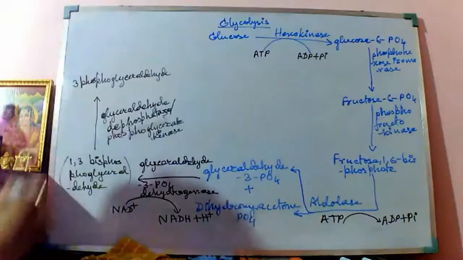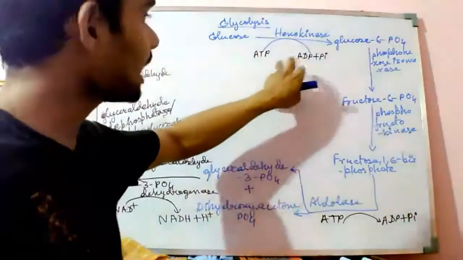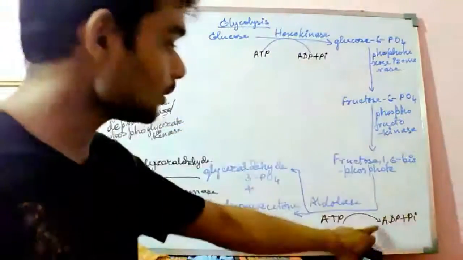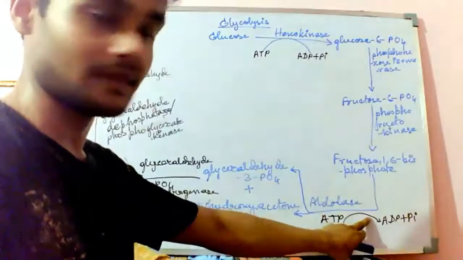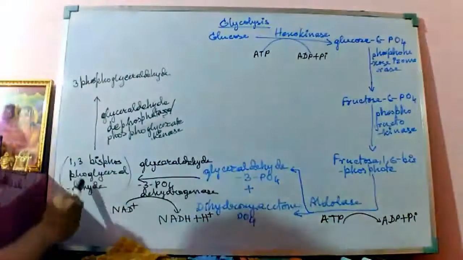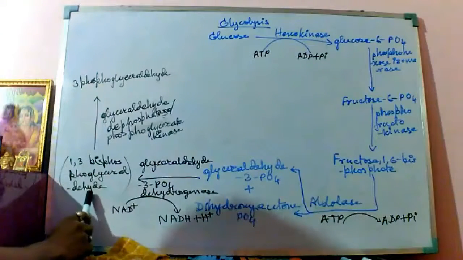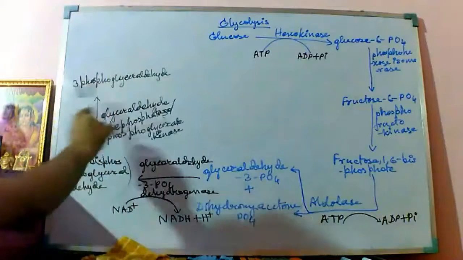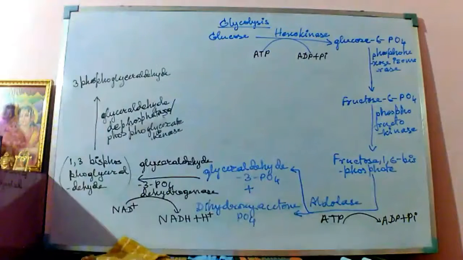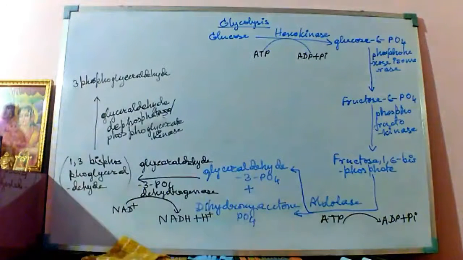Repeat: here ATP is converted to ADP, and here also ATP is getting converted to ADP. Now this ADP molecule is taking the inorganic phosphate coming out from 1,3-bisphosphoglyceric acid, which is getting converted to 3-phosphoglyceraldehyde, or 3-phosphoglyceric acid.